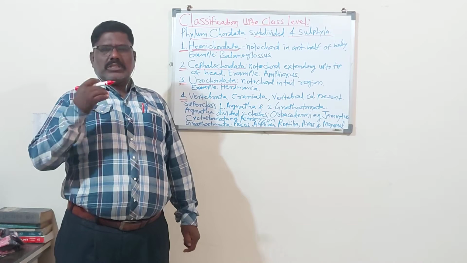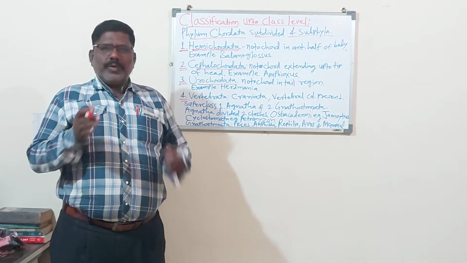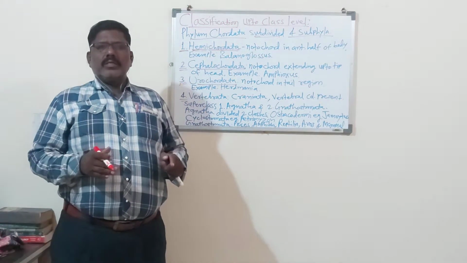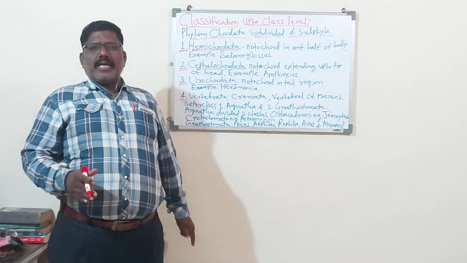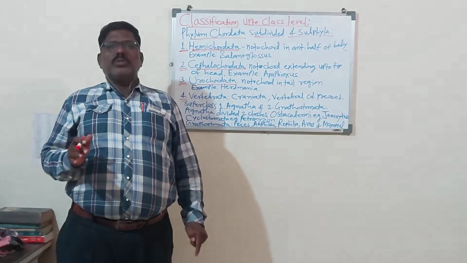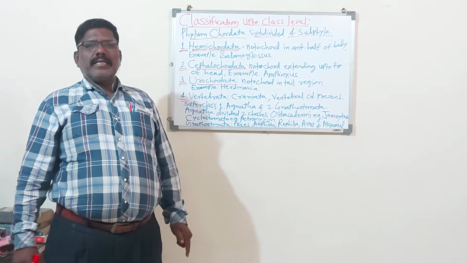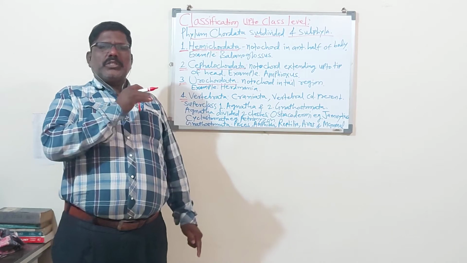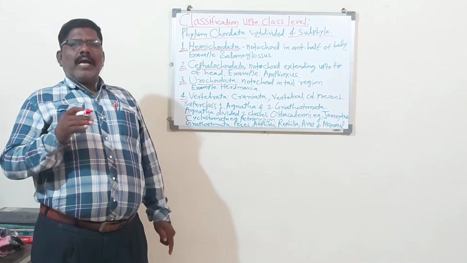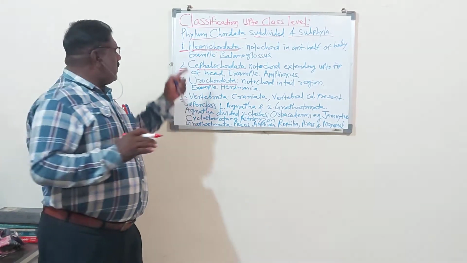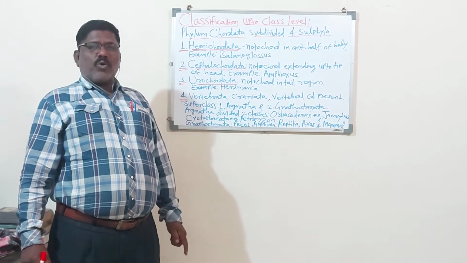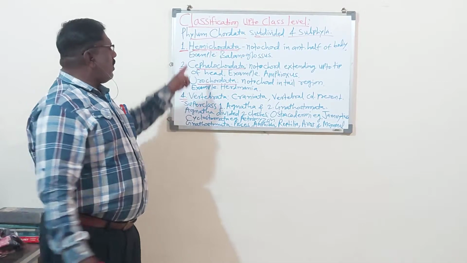So the scientists were confused about where to keep this group of animals. They have 50% characters like the non-chordates and 50% characters like the chordates. Some scientists kept this group in the non-chordata after the Echinodermata, and some kept Hemichordata in the chordates, in Protochordata, as the first animals.